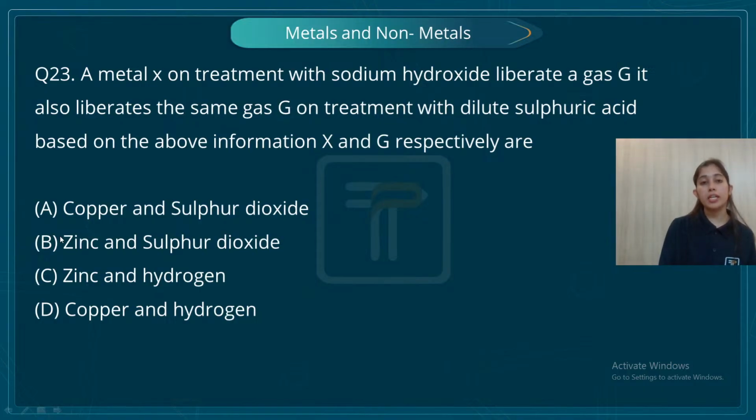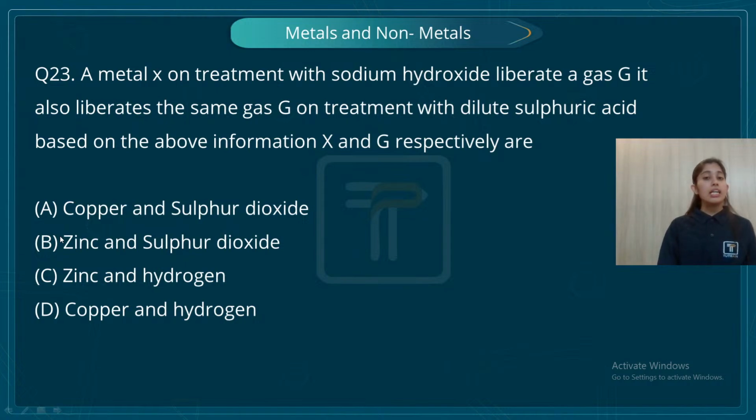A metal X on treatment with sodium hydroxide liberates a gas G. It also liberates the same gas G on treatment with dilute sulfuric acid. Based on the above information, X and G are respectively? Now students, I know that metals when combined with acid liberate hydrogen gas, but it's saying a metal is combining with sodium hydroxide and liberating a gas G, right?